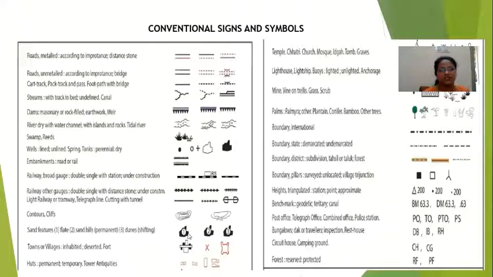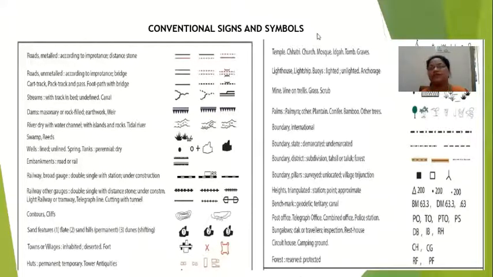Next, sand features. You can see first is village. Second is sand hills, permanent, and sand dunes. These are shifting sand dunes. Sand dunes usually shift according to the wind or other erosional features. Next, towns or villages you can see here. Then huts. See, permanent hut, temporary hut, then tower and antiquities. All those things you can see here.